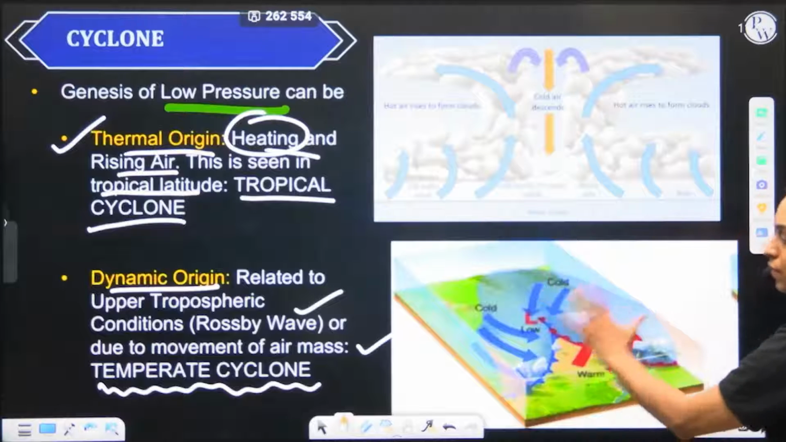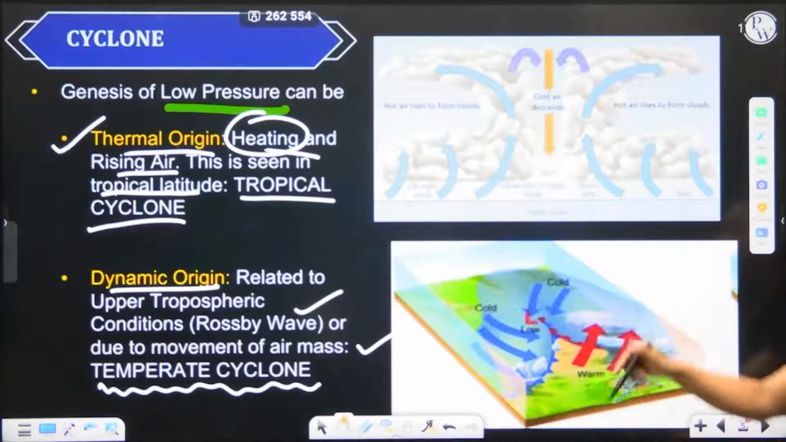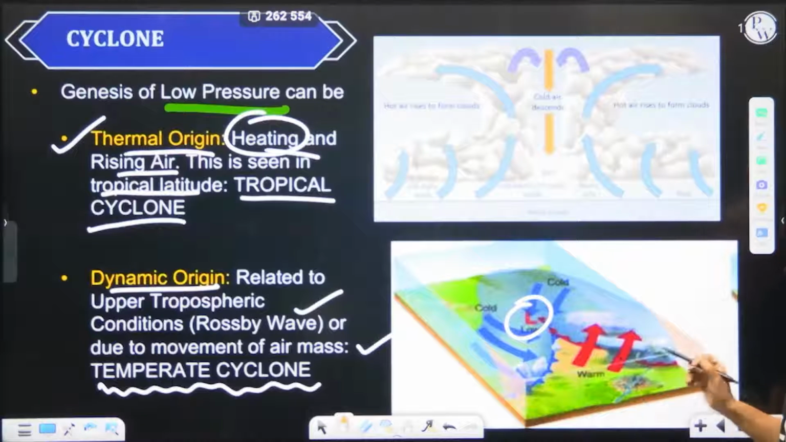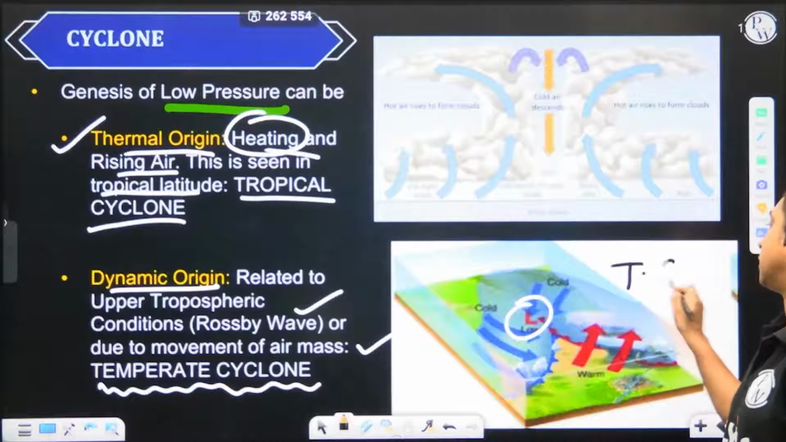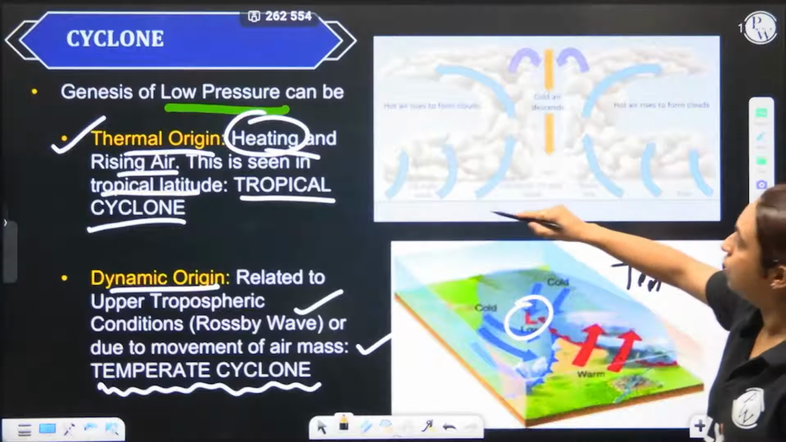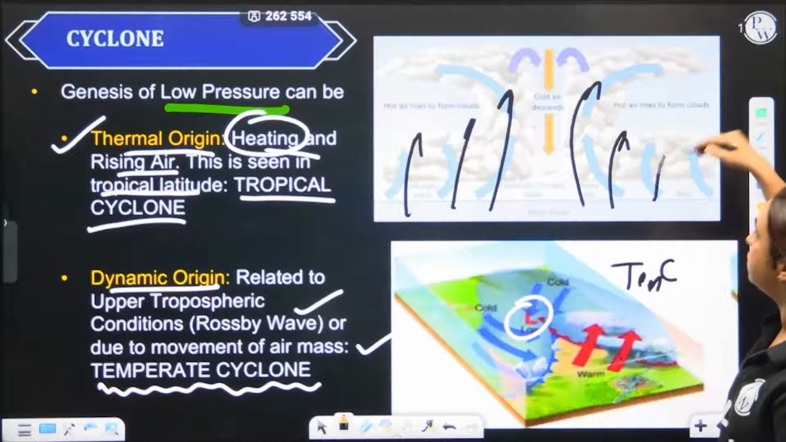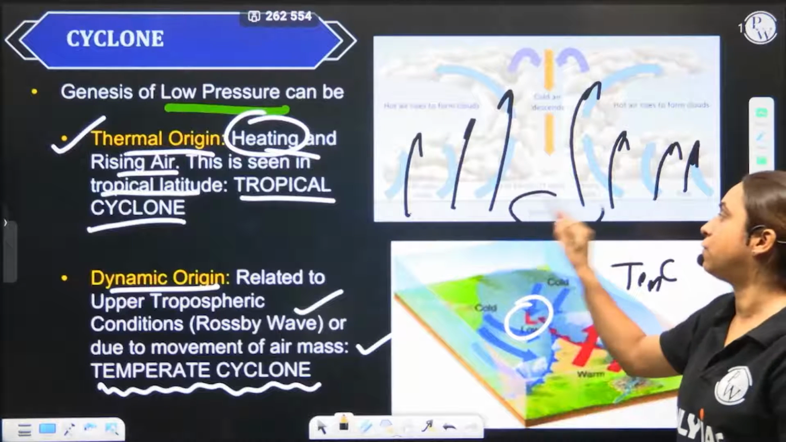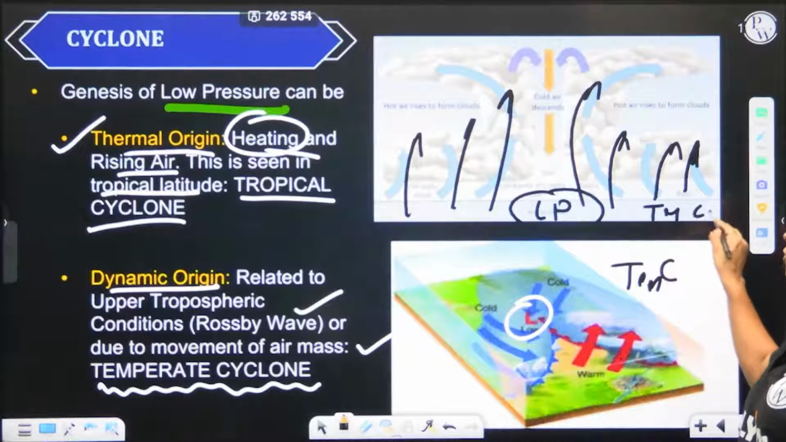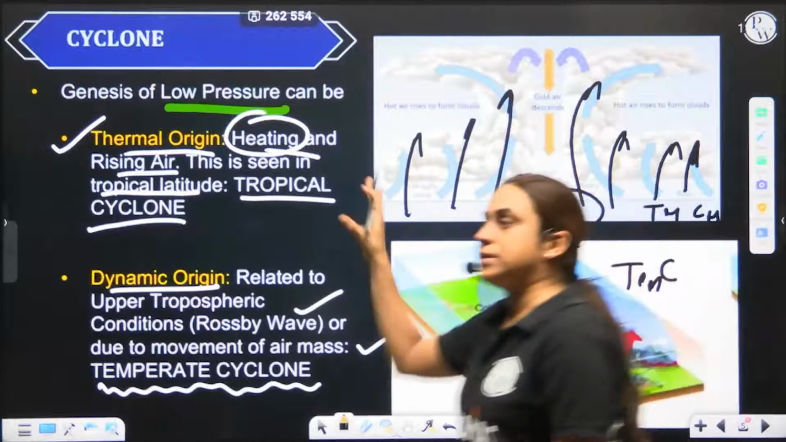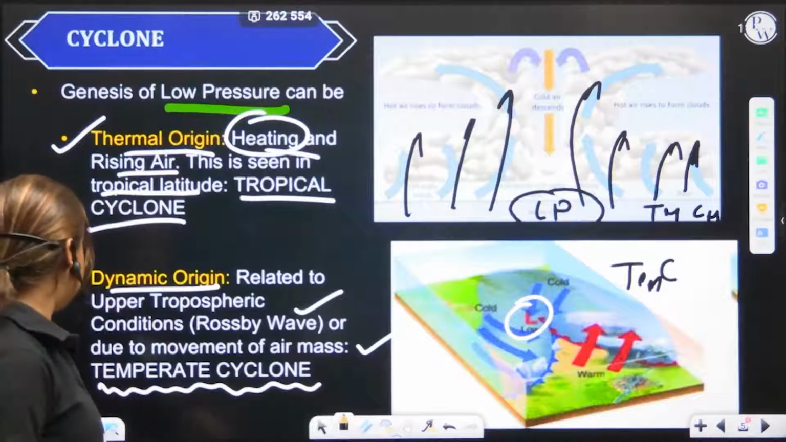So here you can see there are two air masses, and their movement is forming a low pressure. Where is this seen? This is seen in the temperate cyclone. Whereas the rising of the air currents is responsible for the genesis of the low pressure. Where is this seen? This is seen in the tropical cyclone. So the tropical cyclone is thermal in nature, whereas the temperate cyclone is dynamic in nature.